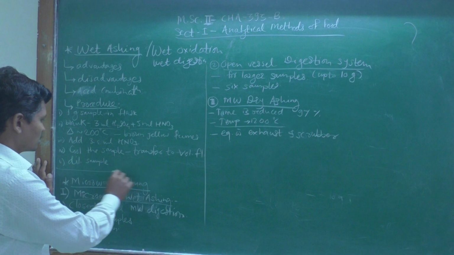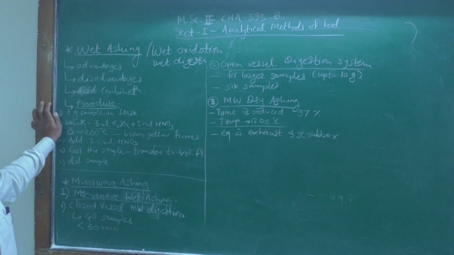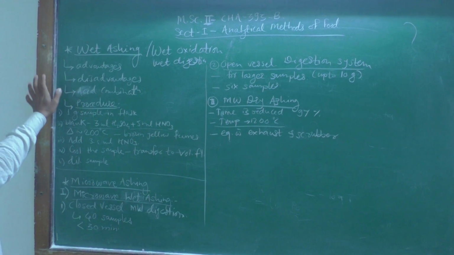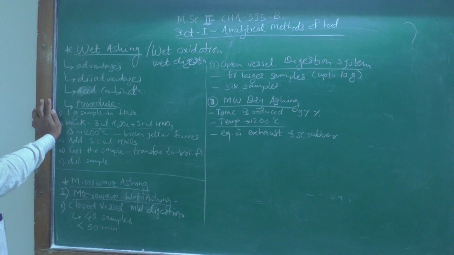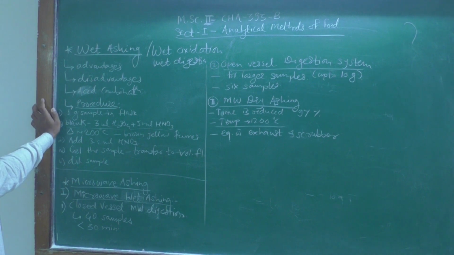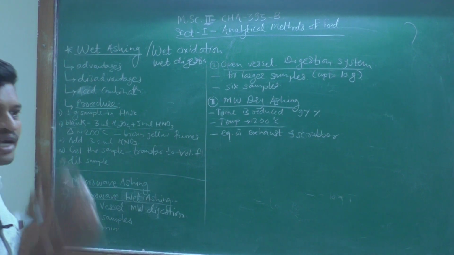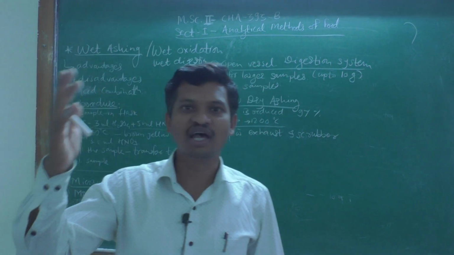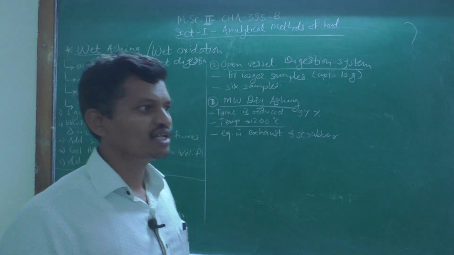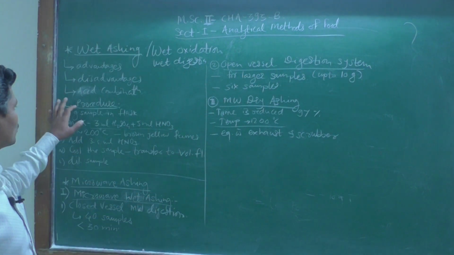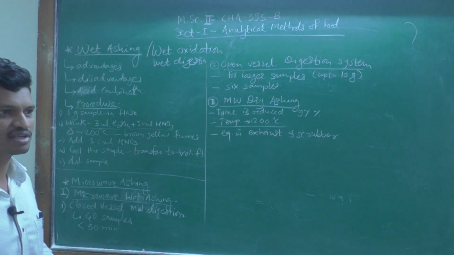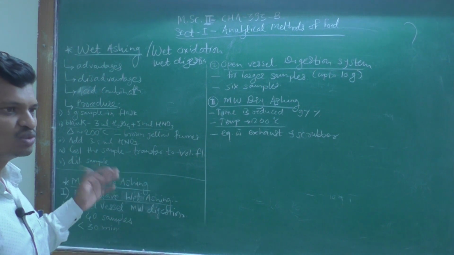So these are the two main types of ashing techniques or procedures, that is dry ashing and wet ashing. In dry ashing we are using a muffle furnace, and in that muffle furnace a high temperature is used, generally 500 to 600 degrees Celsius. But in wet ashing the temperature is lower, up to 200 degrees Celsius, and due to this lower temperature this technique is generally used.